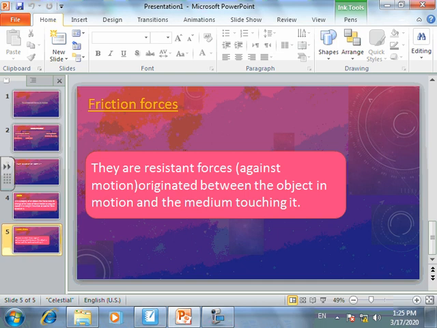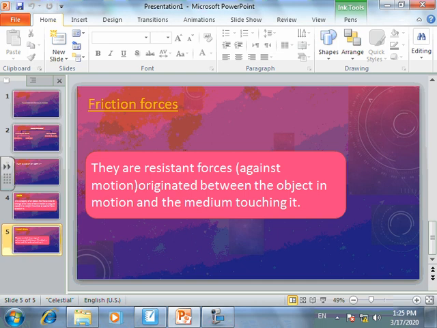Now we have known the definition of friction, and we have to know the benefits of friction and the harms of friction. Of course, the first famous benefit is lighting a match. You can use friction in lighting a match.